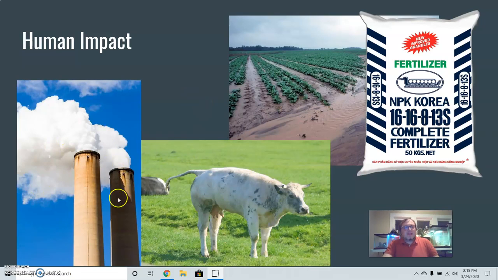And then finally, we have a couple of factory smokestacks here at the very end. This is to represent our human contribution to atmospheric nitrogen. Again, we know that nitrogen is present in the atmosphere. The atmosphere is mostly nitrogen. But even then, we're adding a little bit more than would normally be present because it is a byproduct of certain industrial processes. So we add a little bit more nitrogen to the environment that way as well.